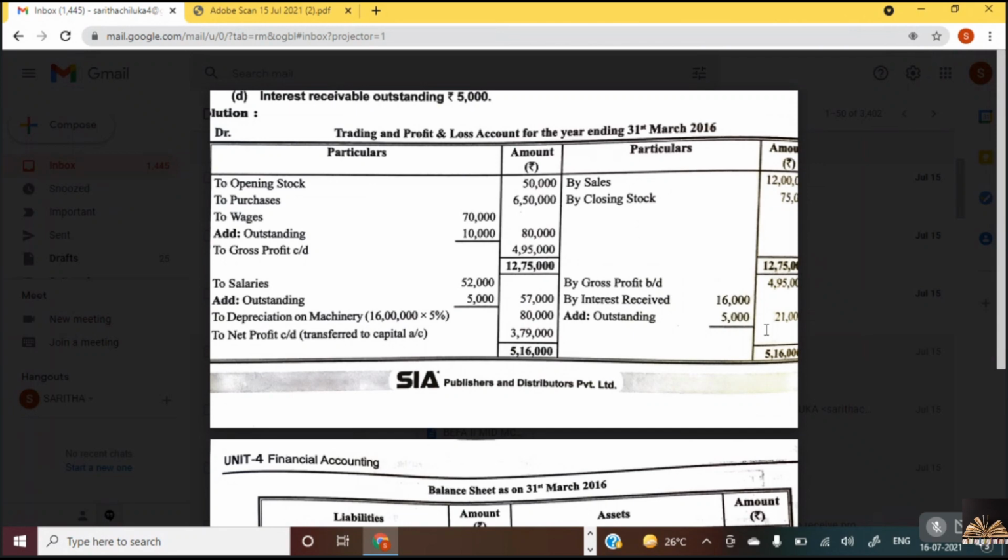Did you understand? Till here, interest receivable is outstanding by 5,000. Outstanding refers to receivable but not received. So what we do, we add and put the net item in the outer column. And this 5,000 will show on the asset side, outstanding income of interest. Okay.